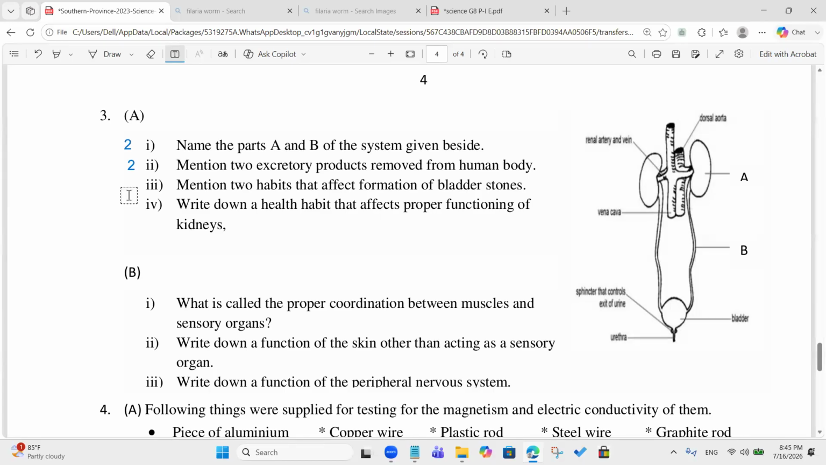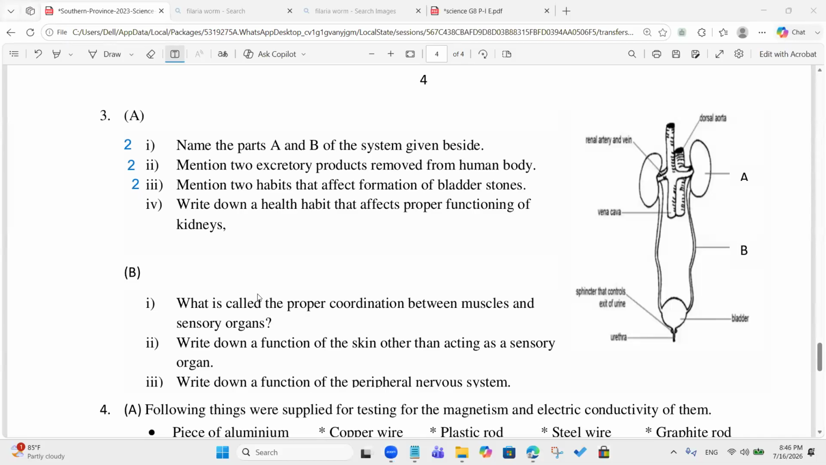Mention two habits that affect formation of kidney stones. Consuming too much salty food. Not consuming enough water, sir. Holding the urge of urinating for a long period of time. Correct. Postponing urination and consumption of insufficient amount of water. Yes. Tell me the answers, Manuka.